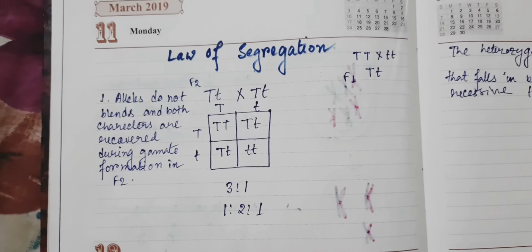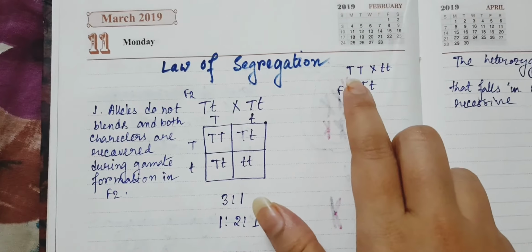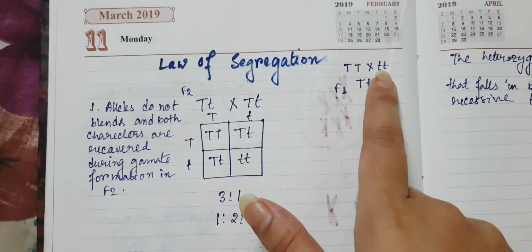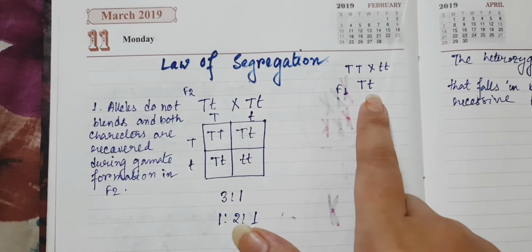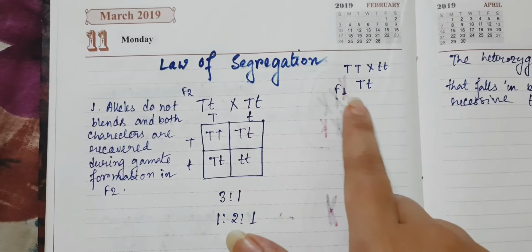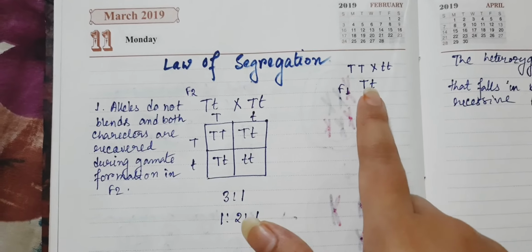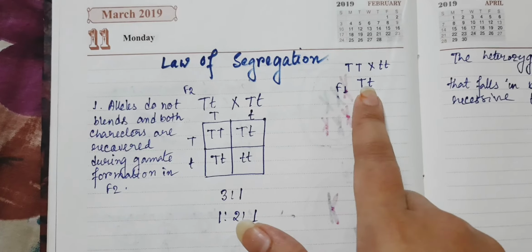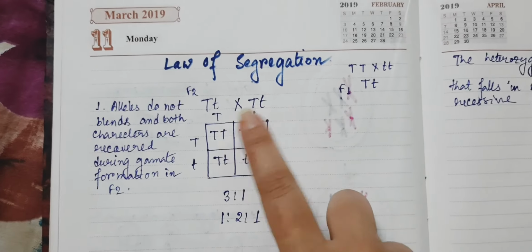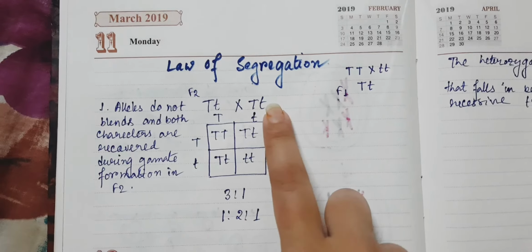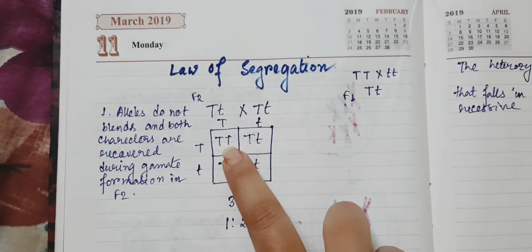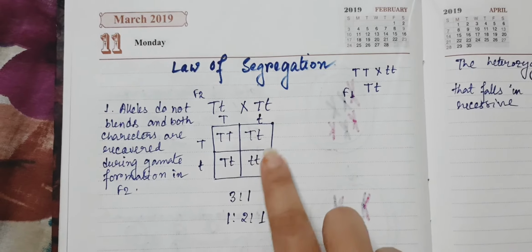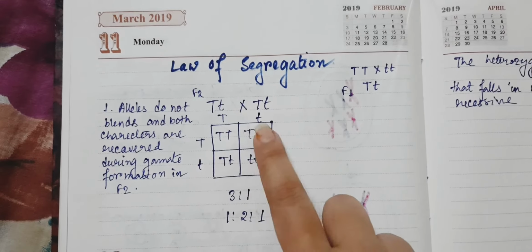So what you have seen in monohybrid cross, that is the cross of one dominant and one recessive. In the F1 generation the alleles appear to blend, that means we are getting heterozygous offspring. But when we cross these two heterozygous offspring, what are we getting? One dominant homozygous, one recessive homozygous and two heterozygous.